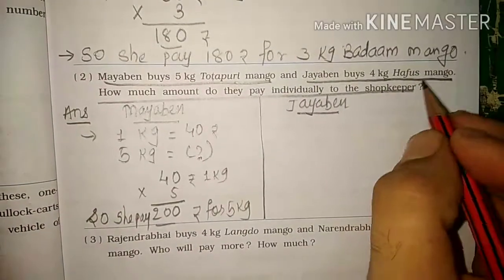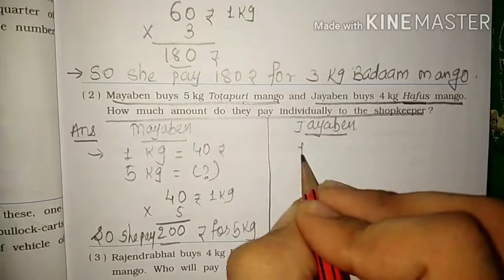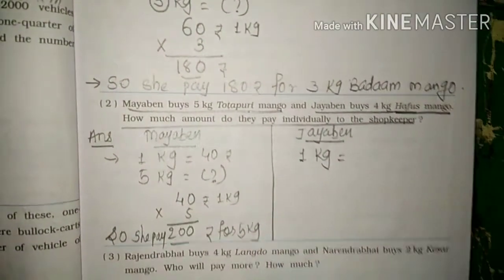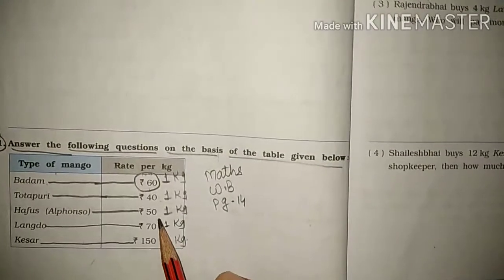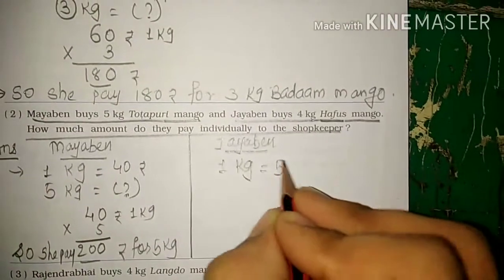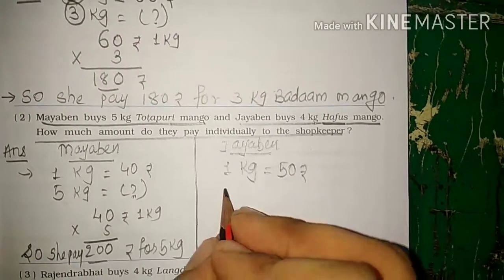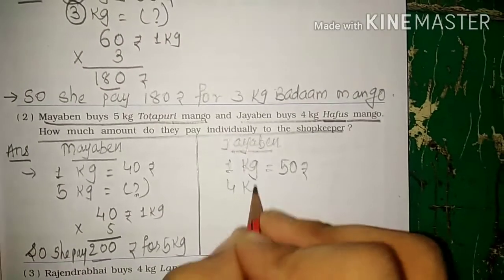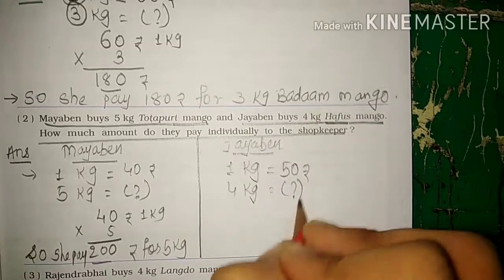Jaya Ben buys which kind of mango? Hafus mango. Price of 1 kg hafus mango. What is given here students? Again coming back to the question, 50 rupees. 50 rupees is the price of 1 kg hafus. She buys 4 kg hafus. What is the answer?